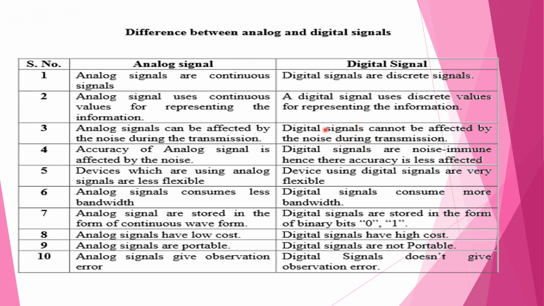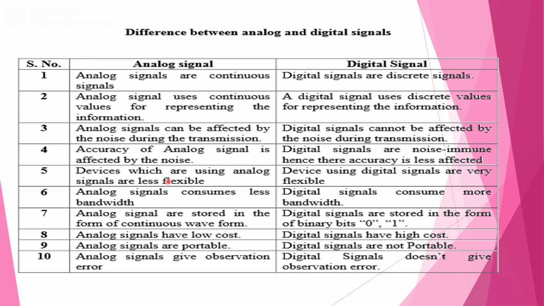So if you transmit the information in terms of digital signals, we can avoid the noise. The accuracy of analog signals will obviously be affected by noise, but accuracy is less affected in the case of digital transmission.